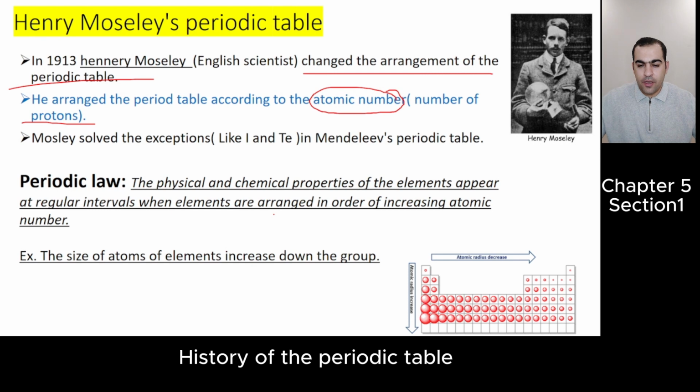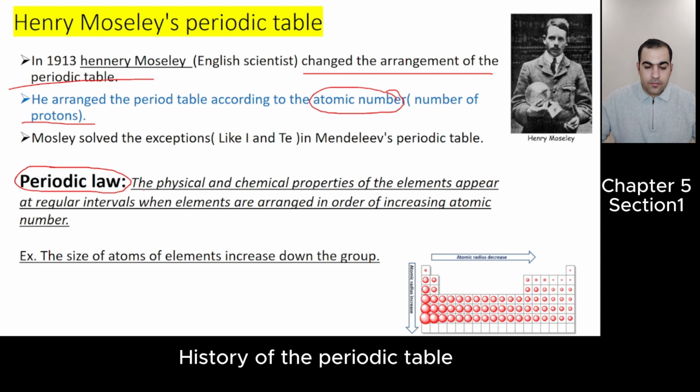Henry Moseley's periodic table, as we said, we have periodic law. Okay, periodic law. This is very important that you know. Mendeleev discovered periodic law, but Henry Moseley, we can say he modified it. Okay, what's periodic law?